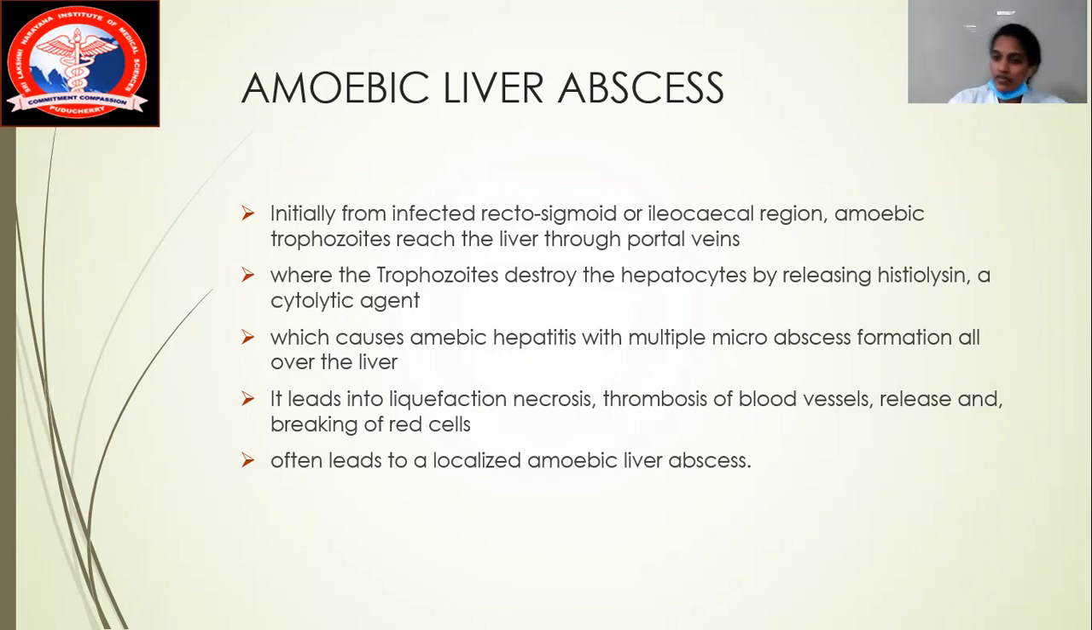Okay, so now if you have got infected, the trophozoite has entered into the liver, and there is a process of multiple or a single abscess formation in the right lobe of the liver. After the formation of all these things, what happens exactly inside the liver is it leads to liquefactive necrosis and thrombosis of blood vessels, and there can also be a release and breakage of the RBCs. Usually, once there is an abscess formation, we can always see there is liquefactive necrosis. That is a resulting factor. Along with that, we can also see a thrombosis of blood vessels and RBC contents.